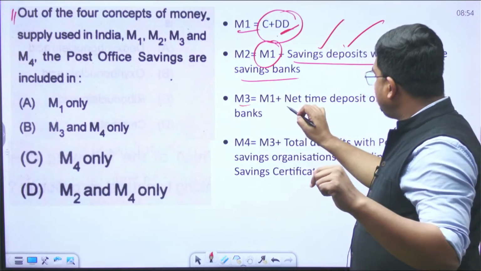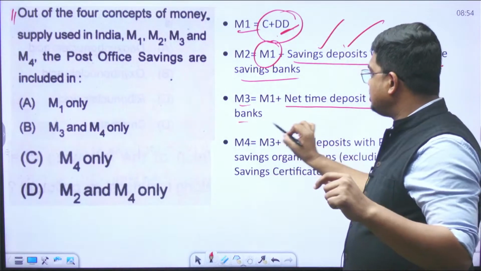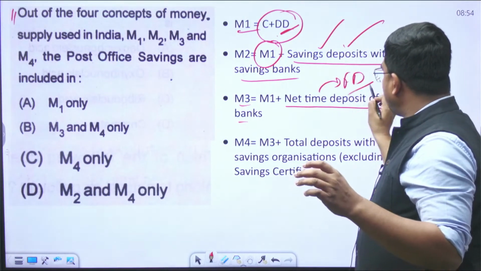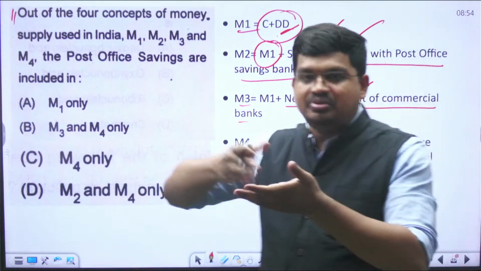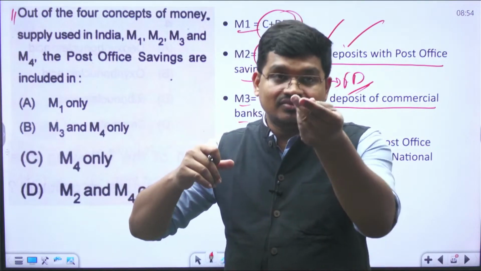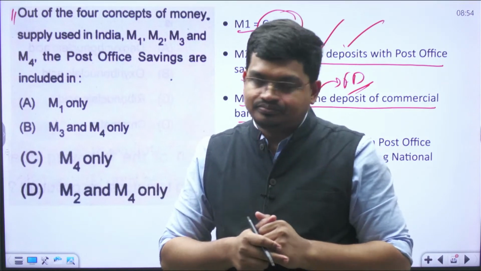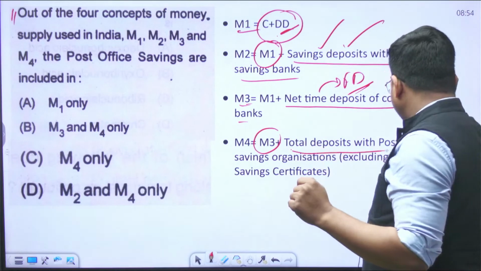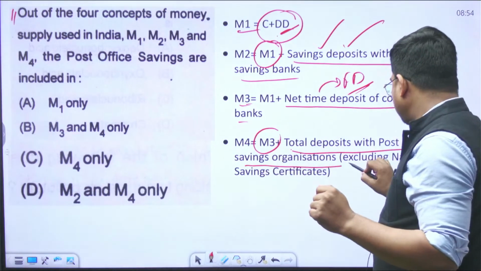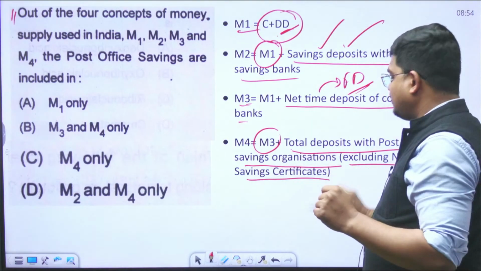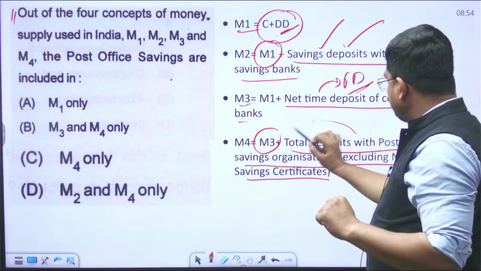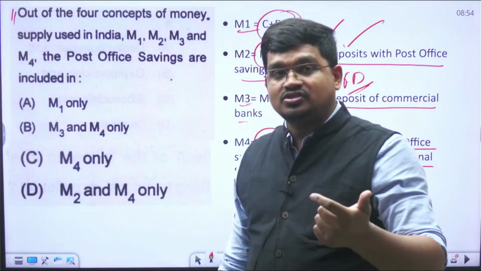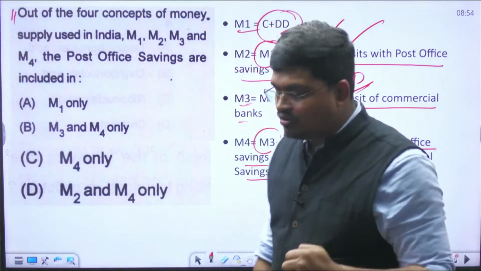M3, that is M1 plus net time deposit of commercial banks. A net time deposit is nothing but simply the fixed deposit, because people also save money for a fixed period of time, with a fixed rate of interest. And then M4, M3 plus total deposits with the post office saving organizations excluding the national saving certificates. Total deposits means both the saving as well as the fixed deposit. In post offices also you will find fixed deposits.